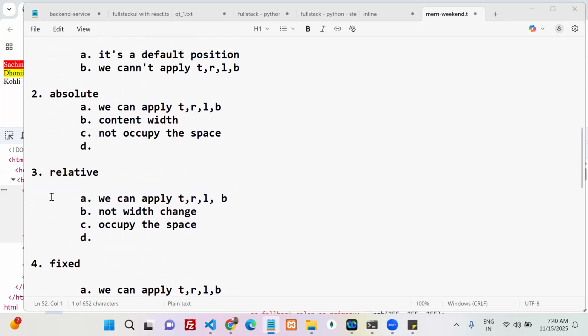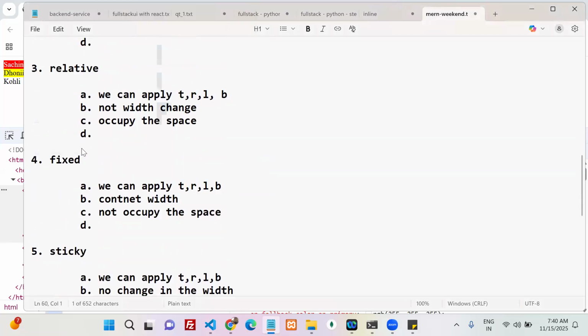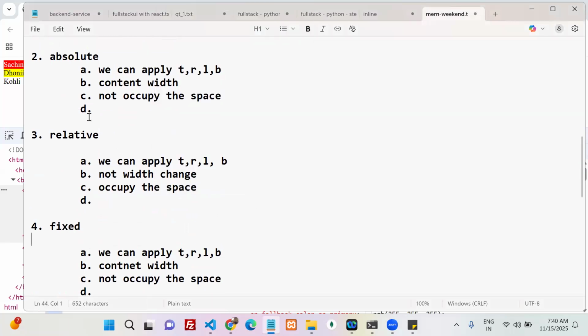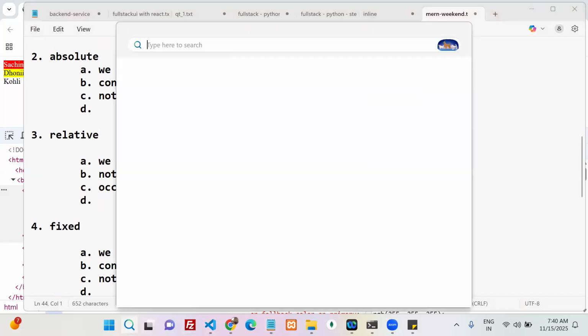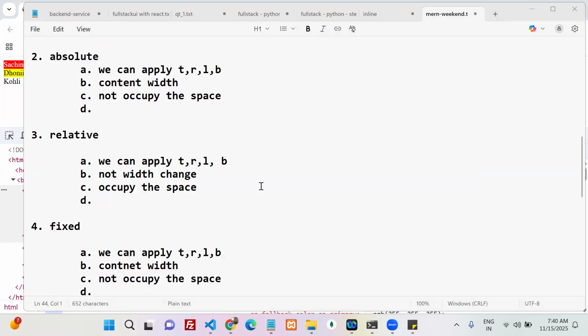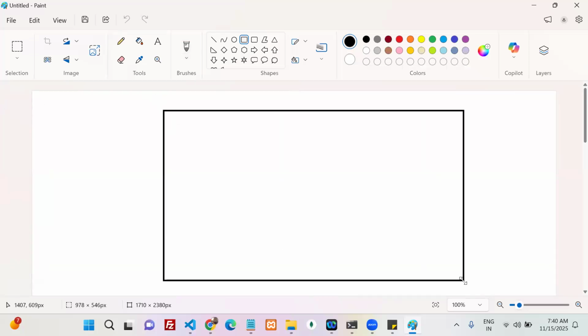Now come to the fourth point for all these four positions. That fourth point is important for us. If it is absolute, what is this fourth point? Let me explain that first. Can anyone tell me the HTML DOM structure? For example, this is the browser. Which element is the root element? HTML. HTML is the root element.